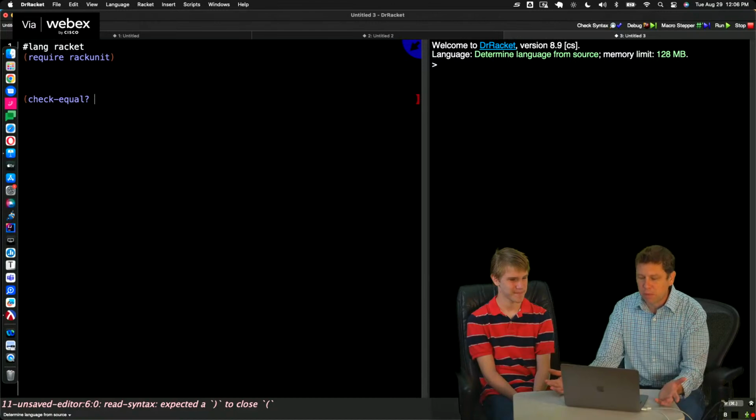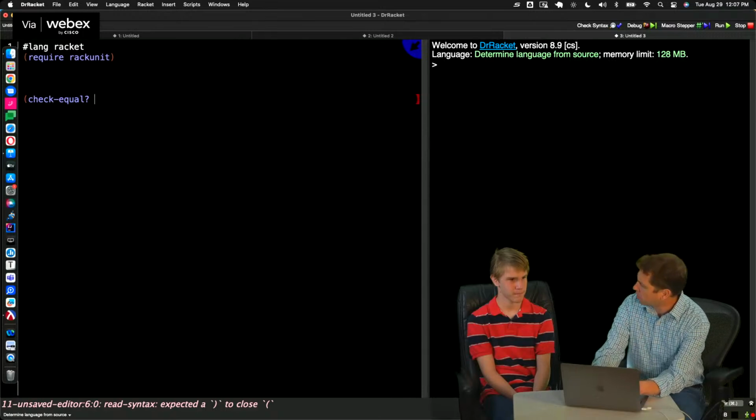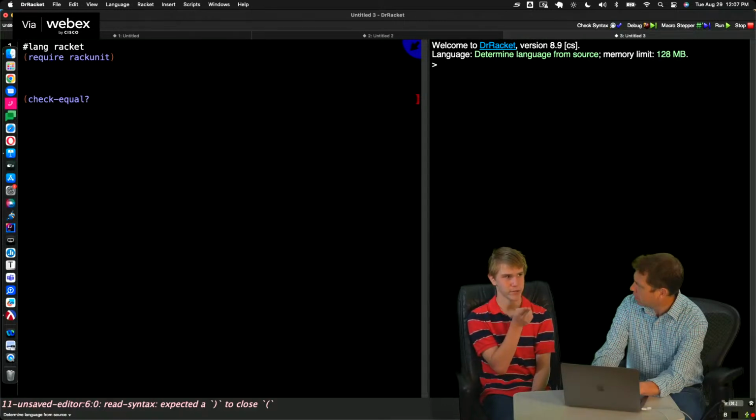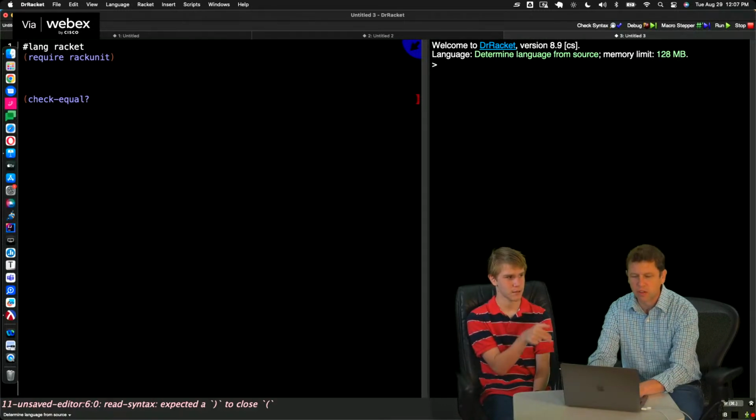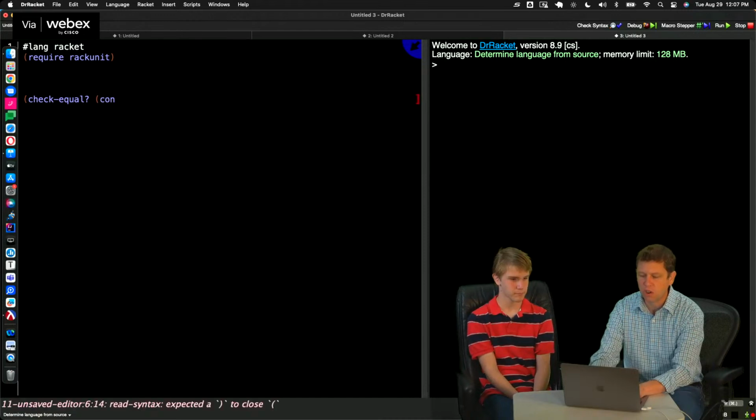Okay, so what's the simplest thing we can do? We want to imagine that we have a method. Is it expected first? So usually you call the method first. Okay, so we're going to check equal, and we'll call this method convert, not convent, convert. And if we convert with 1, we expect to get the letter I back.